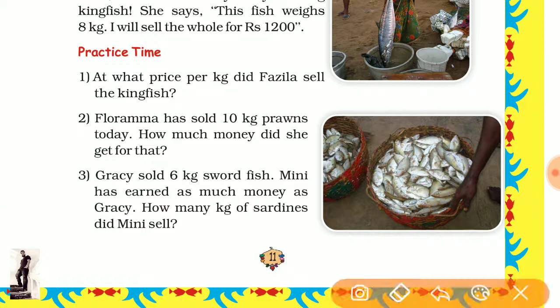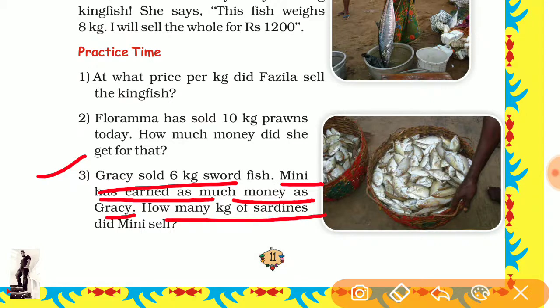Now next question. Gracie sold 6 kilograms of swordfish. Minnie has earned as much money as Gracie. How many kilograms of sardine did Minnie sell? First of all, Gracie sold 6 kilograms of swordfish.